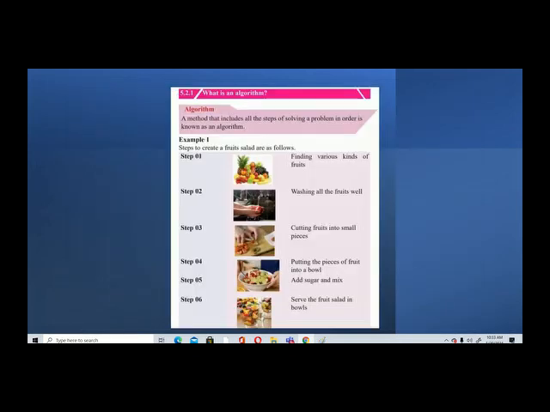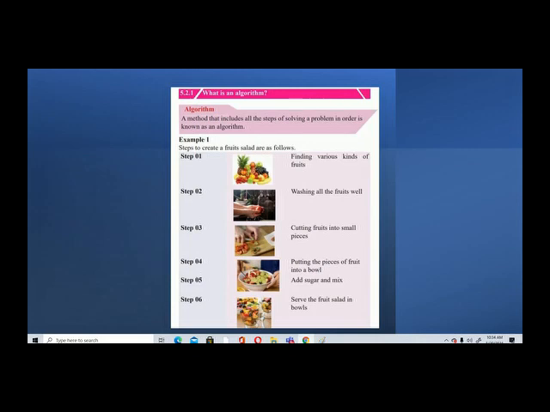An algorithm is a method that includes all the steps of solving a problem in order. It is very easy. You have to write it stepwise. Now look at this example. Step 1, you have to write it in order, all the steps that you are going to do to solve this problem. This is a problem: you are going to create a fruit salad. That is your task. So how are you going to do it? We are going to write it stepwise.